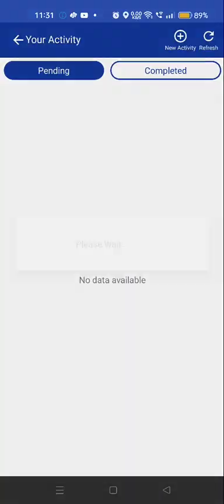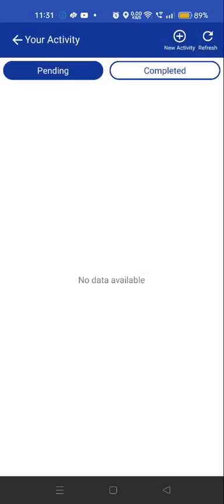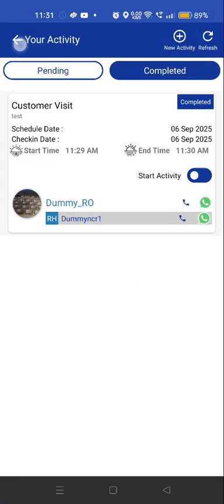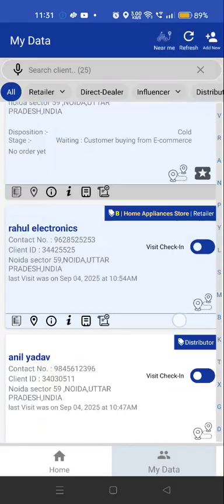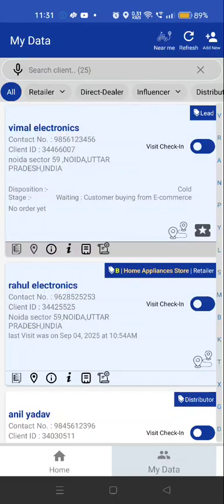So field activity, new activities, this is one important task. If you do not want to save the data, check in anyone from here. Start activity, it will be in pending. Once it will be end, it will be in the completed state. And then if you are visiting a place multiple times, add the information from my data. So thank you so much guys. I will come up with new videos regarding the M-Assist.